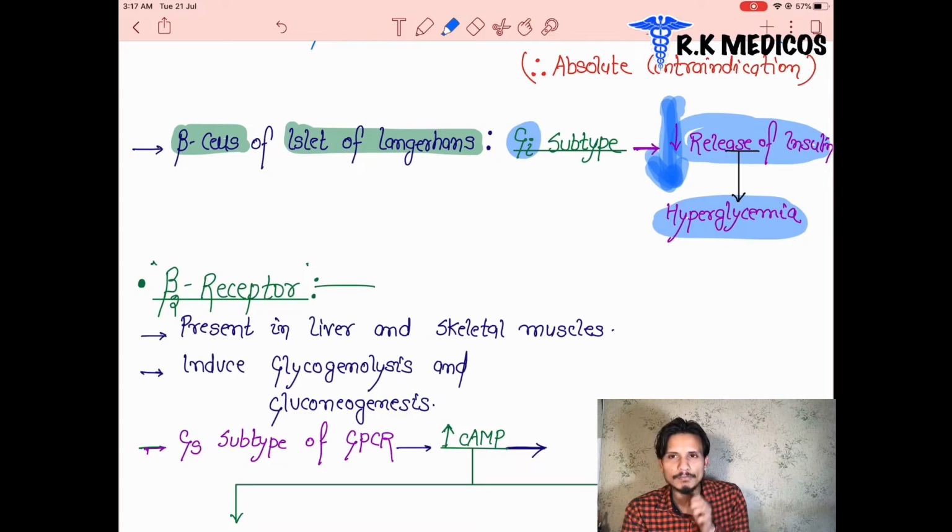When the amount of insulin in any patient's body decreases, it means the blood glucose is going to increase. Why? Insulin is responsible for the entry of glucose inside any cell by the lock and key mechanism. So when less insulin is synthesized in our body, the glucose level in the blood will be higher. And why will the insulin synthesis be lesser? Suppose that in the pancreatic beta cells alpha 2 receptors are present, basically on the presynaptic nerve terminals, and these presynaptic nerve terminals are going to inhibit themselves. So the release of insulin decreases.